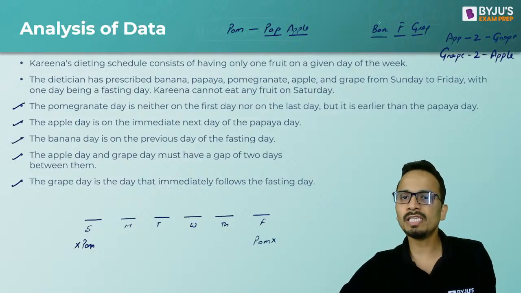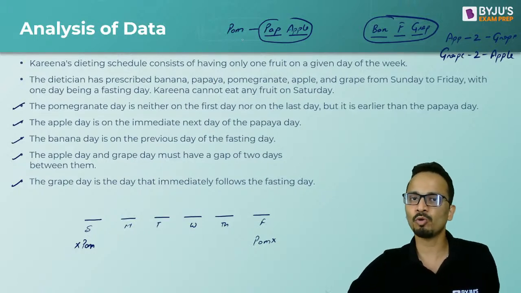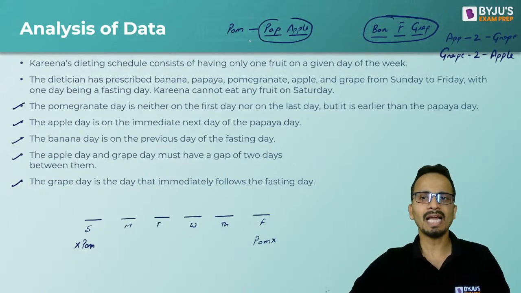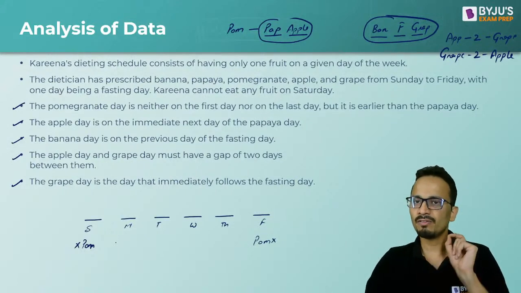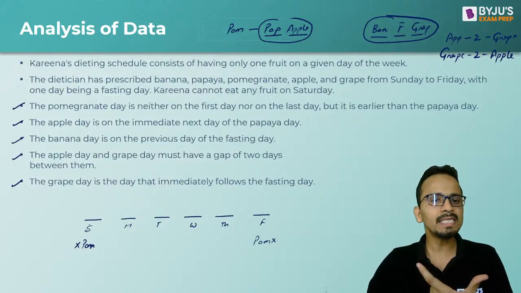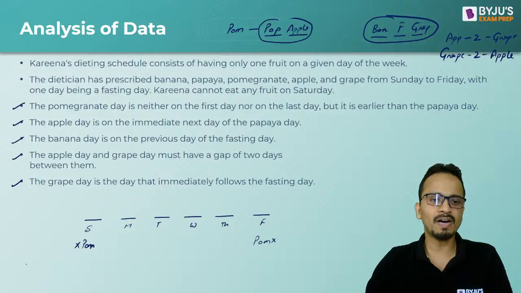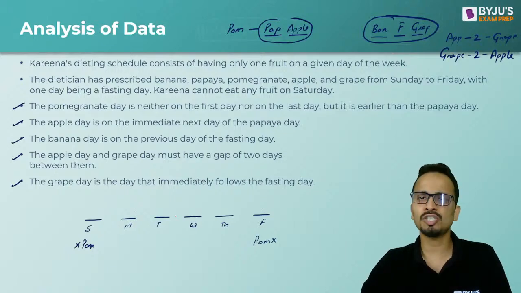All right. So these 3 days should be consecutive. These 2 days are consecutive, and pomegranate should be before that. And apple and grape should have 2 days between them. Okay. Now banana, fasting day and grape. Let's see where these 3 fruits can come. So can these 3 come on the first 3 days, Sunday, Monday, Tuesday? If I put them on Sunday, Monday, Tuesday, banana, fasting day and grape day, then the next 3, pomegranate, papaya and apple, will be Wednesday, Thursday and Friday, and apple and grape will have 2 days between them.